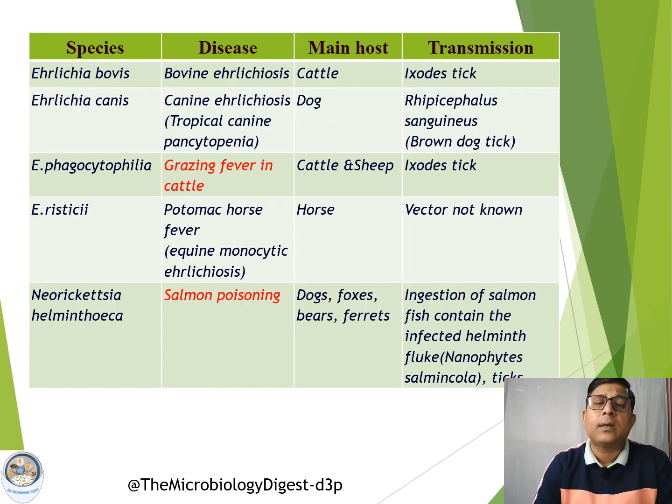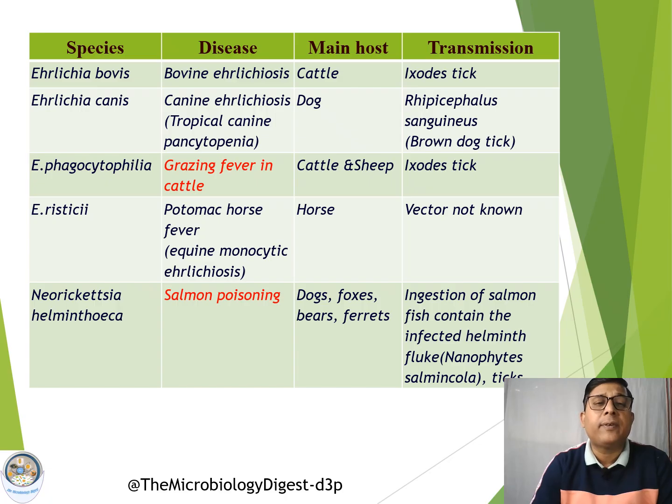They are also transmitted through ticks, and Ehrlichia bovis is associated with bovine ehrlichiosis. Then Ehrlichia canis is associated with canine ehrlichiosis, which is otherwise known as tropical canine pancytopenia. This is the other name of canine ehrlichiosis.